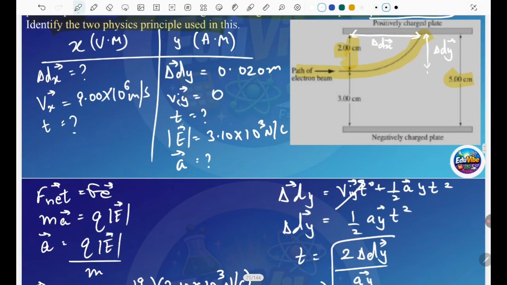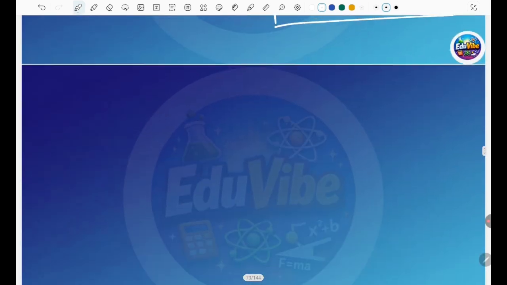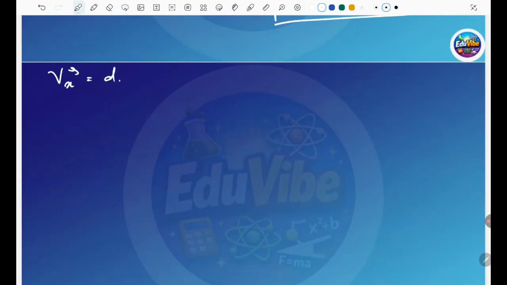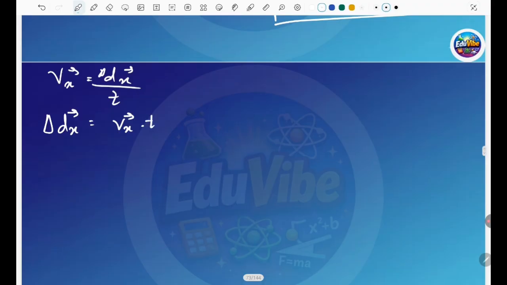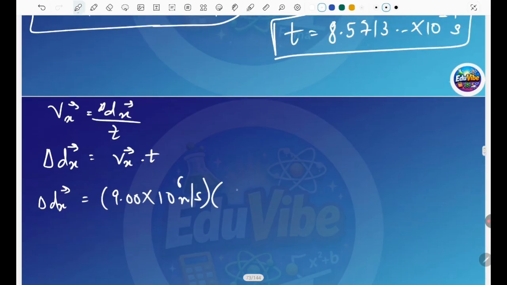Now you have the time, and that time is the same for the horizontal motion too. From the time and Vx you can find dx. Your Vx is equal to delta dx upon time, so delta dx is equal to vx times t. Vx is 9.00 × 10^6 meters per second, and the time you already found is 8.5713 × 10^-9 seconds.